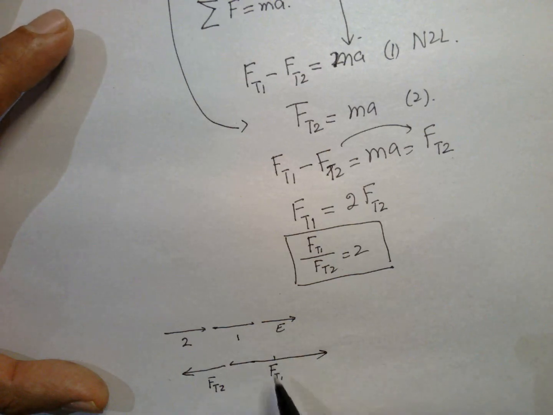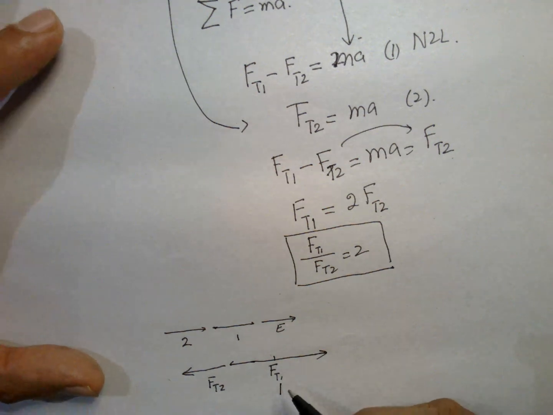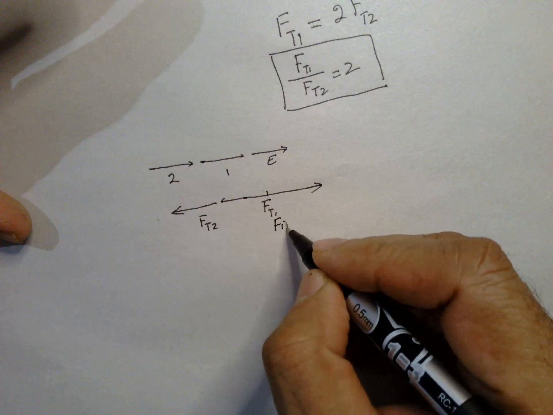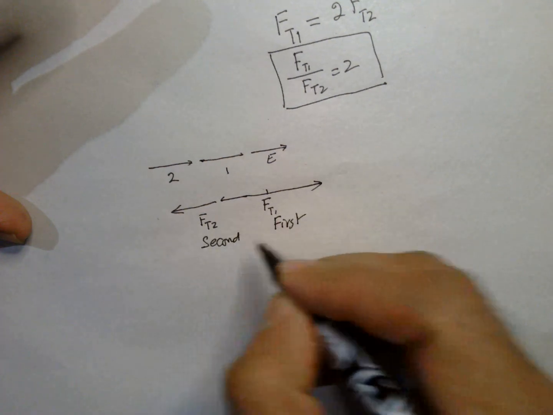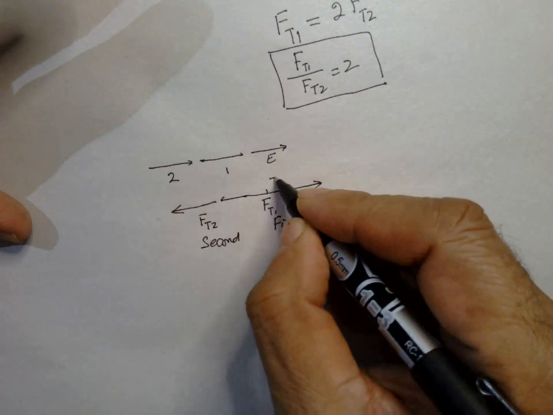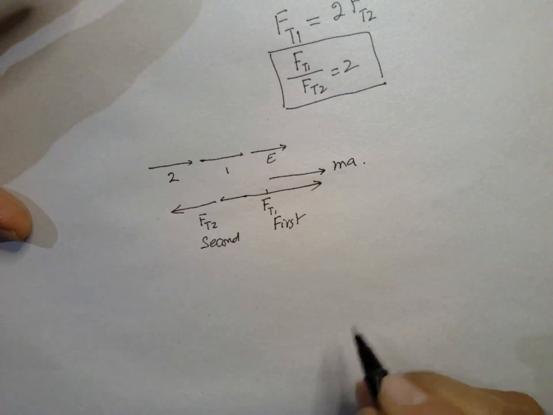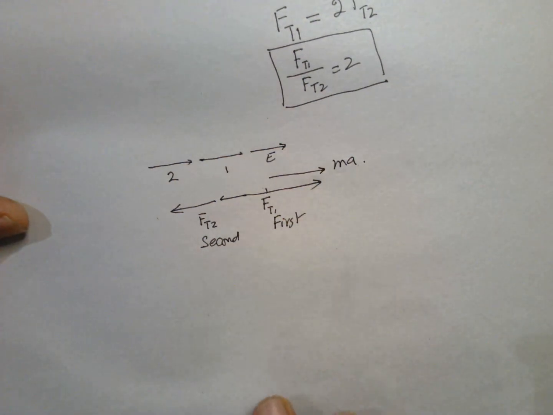So this is double on the first car than on the second car. That is why it's moving in this direction with the force ma. If it were equal, then it would be stationary. They would not be moving.